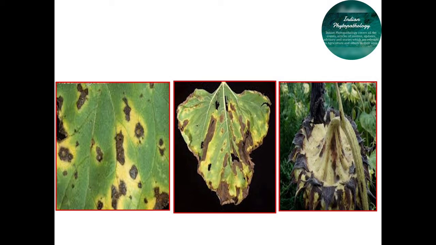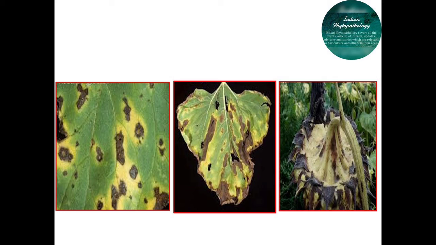Then all the weeds which are alternate hosts or serve as collateral hosts of this pathogen should be rogued out, uprooted and destroyed outside the field. Similarly, we have to sow the crop early in the season, that means in June, to avoid infection of this disease. Proper spacing should also be maintained, that is 60 by 30 or 45 by 30 centimeters, to reduce the disease inoculum.